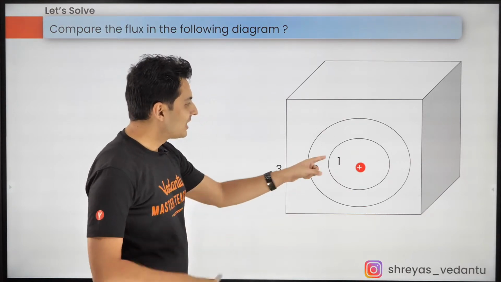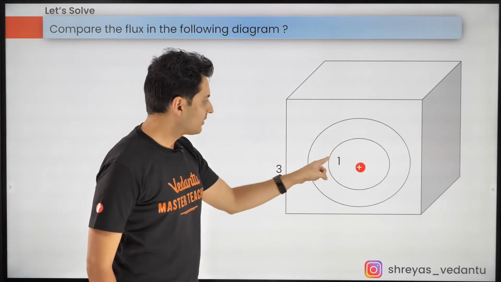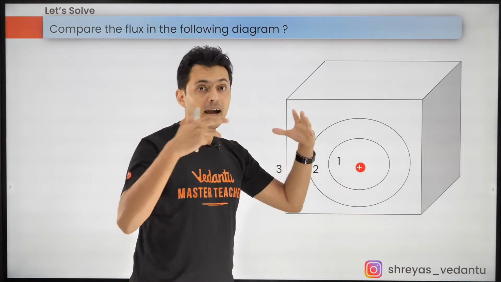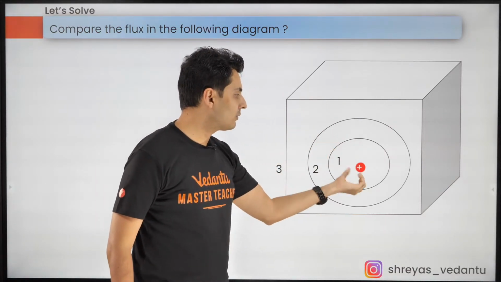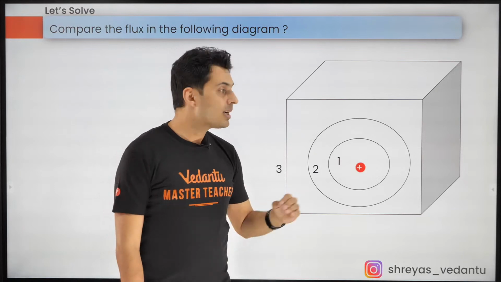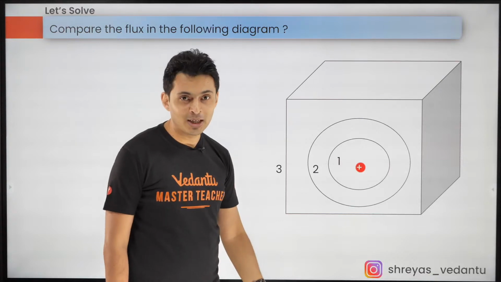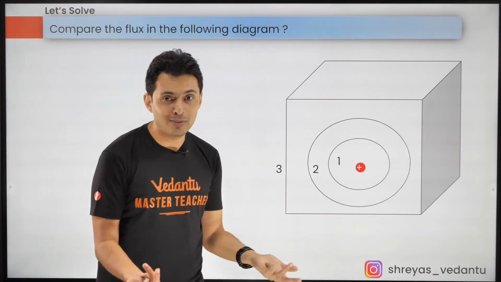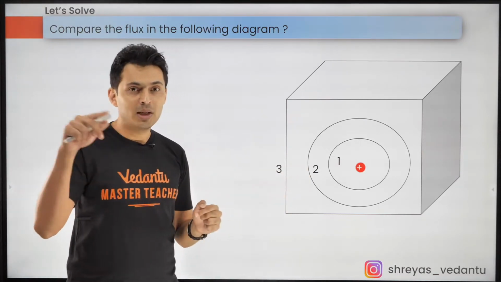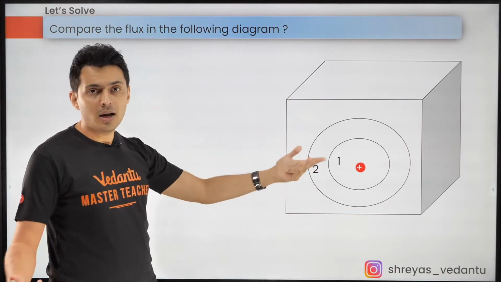Let's do one more question up on your screen now. The question is, compare the flux in the following diagrams. There is one sphere, another sphere, and a cube. A smaller sphere, and a bigger cube. Which surface will have more flux because of the field lines coming from this positive charge? Phi1 more than Phi2 more than Phi3, Phi3 more than Phi2 more than Phi1, Phi1 equal to Phi2 equal to Phi3, Phi3 more than Phi2 equal to Phi1. What is the answer?